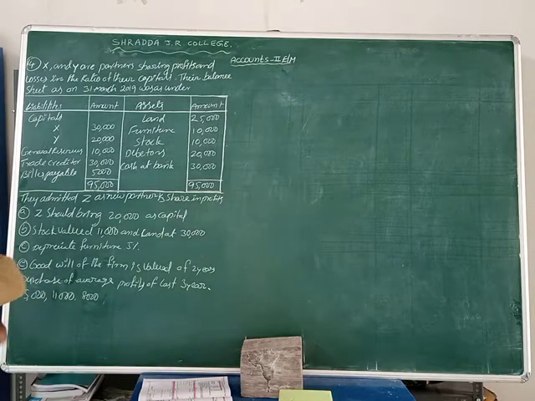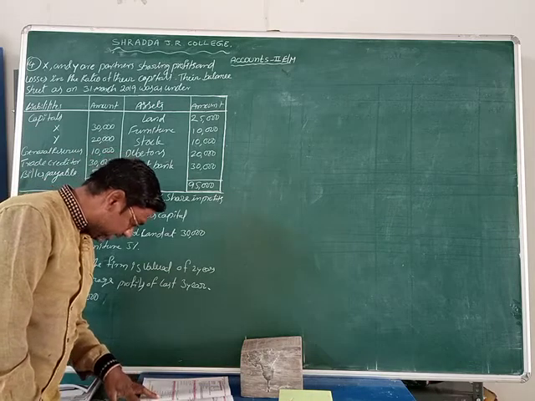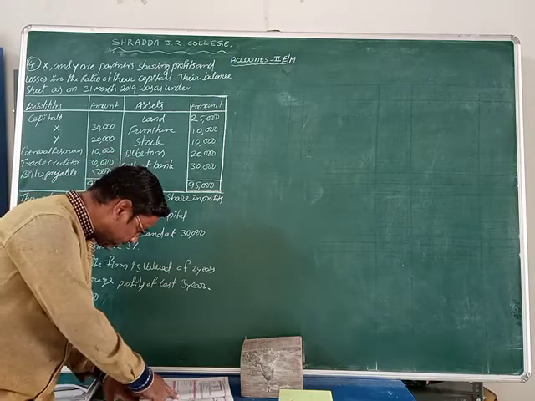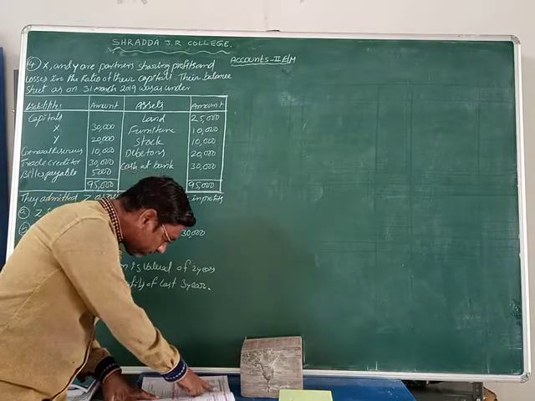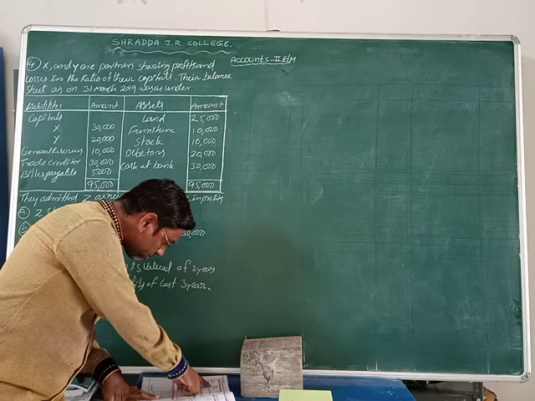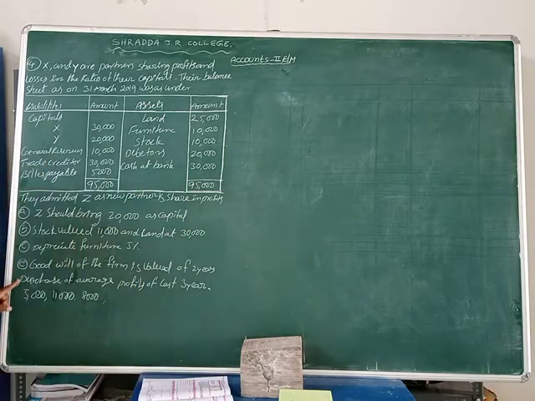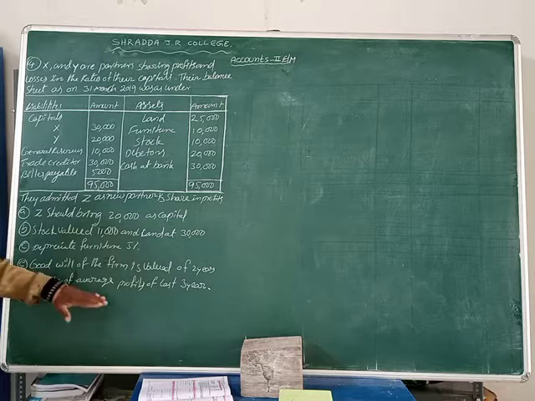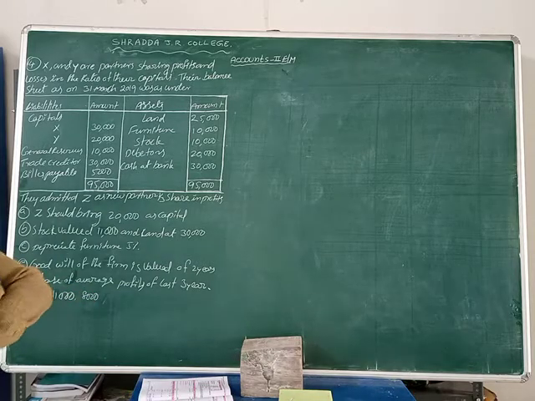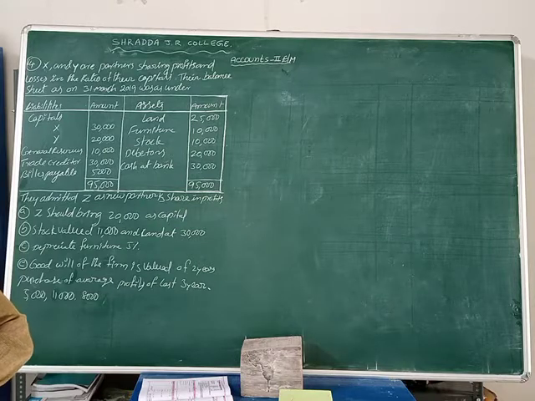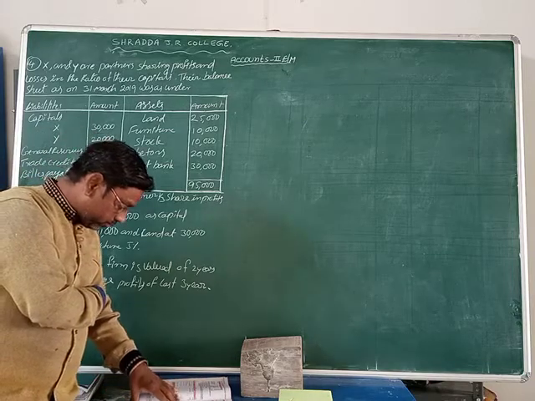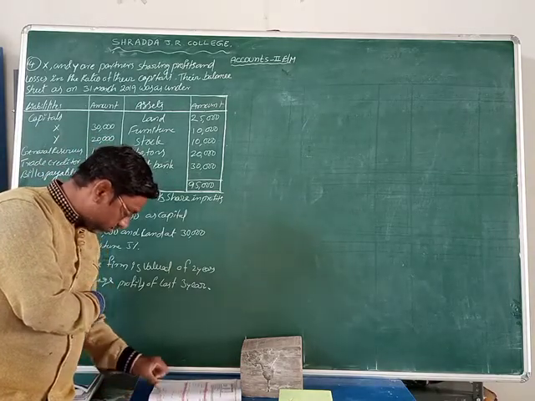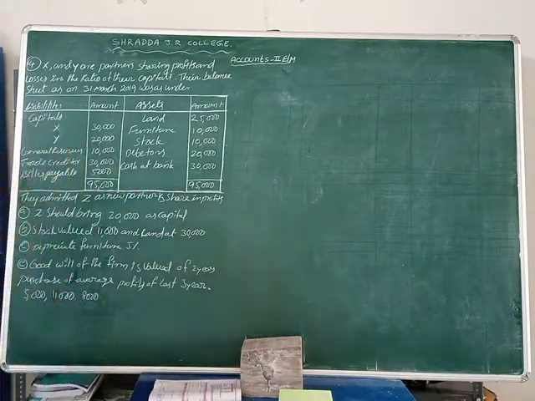So what can we make here? We can make the goodwill amount, isn't it? The 3 years' profits 5,000, 11,000, 8,000 rupees are given here. So with that we can make the goodwill amount. The goodwill is not given directly, students, so we calculate the goodwill amount of the business.